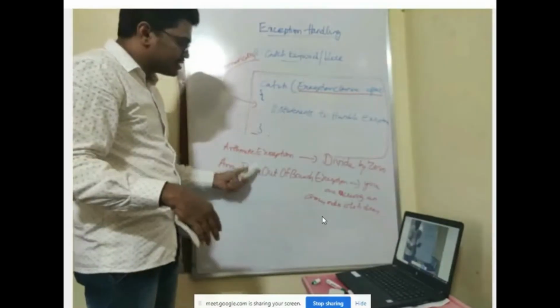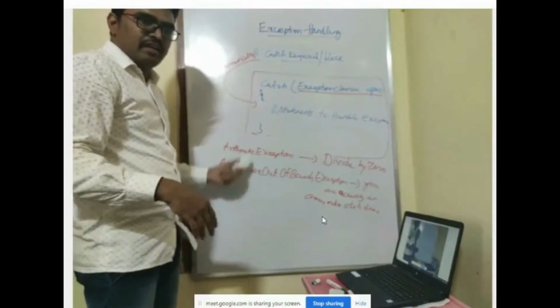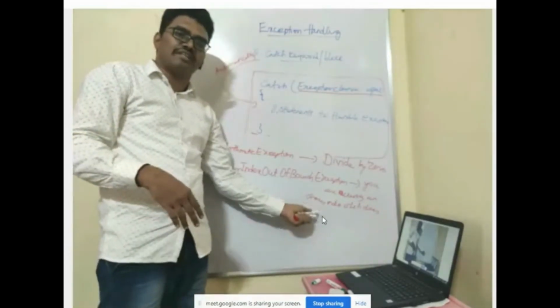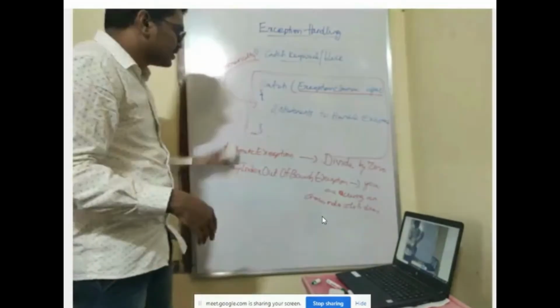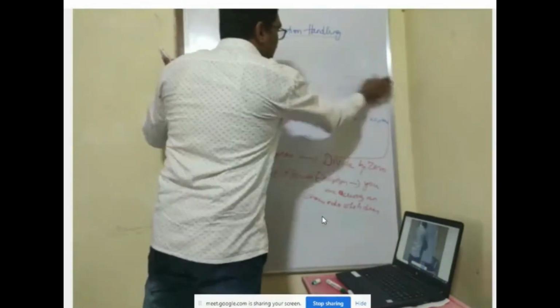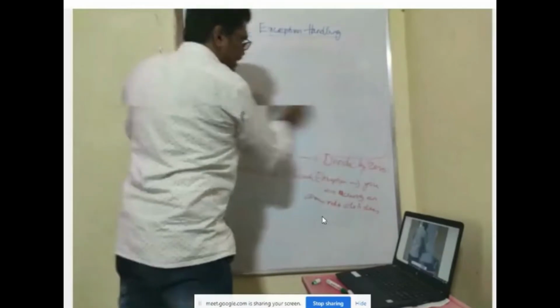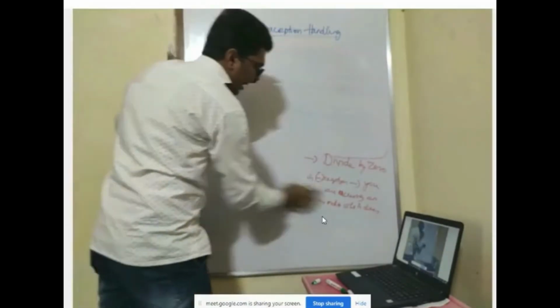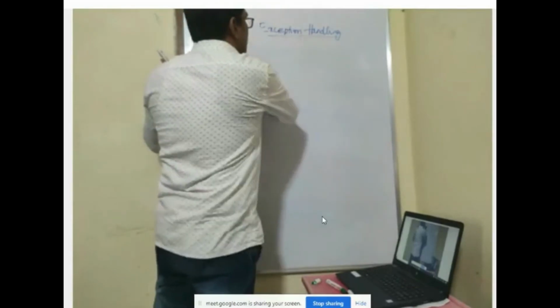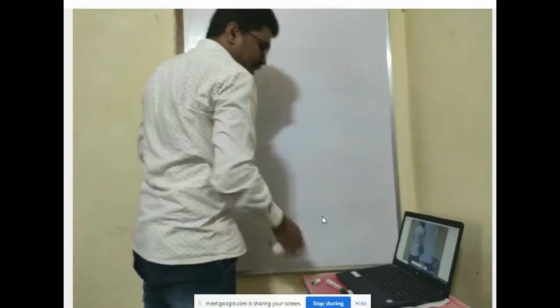Other than this, there is NullPointerException, where you refer to a location which does not exist. So these are the try and catch blocks. We'll see an example of how to handle an exception by using try and catch blocks. Practically, I'll show you the demo.